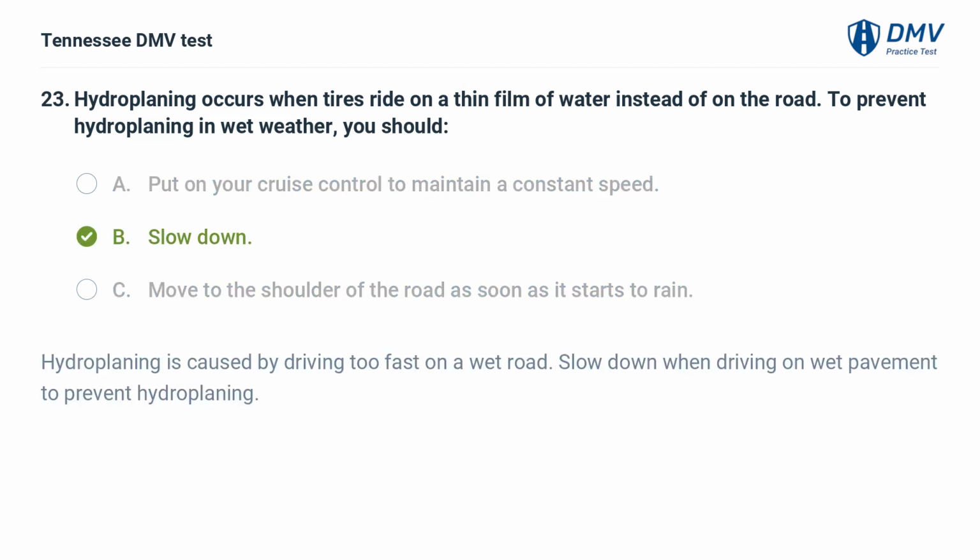B. Slow down. Hydroplaning is caused by driving too fast on a wet road. Slow down when driving on wet pavement to prevent hydroplaning.